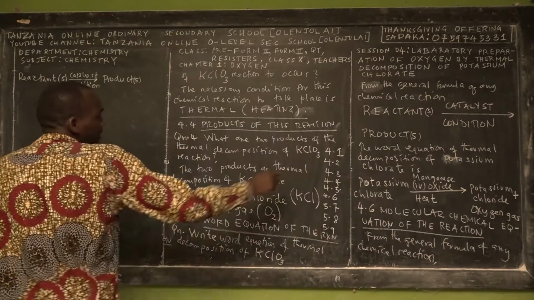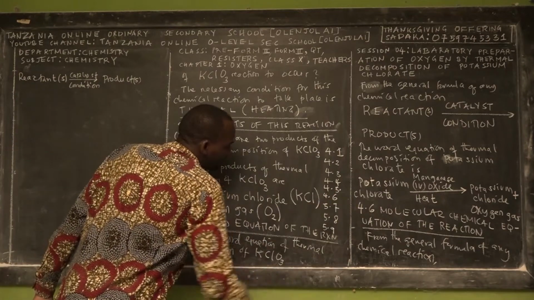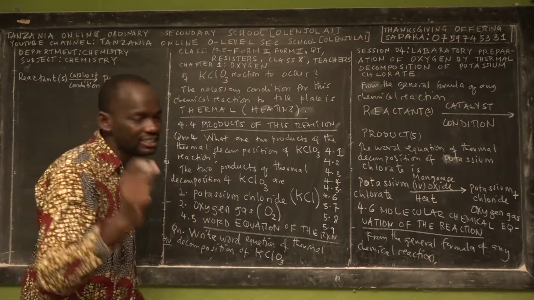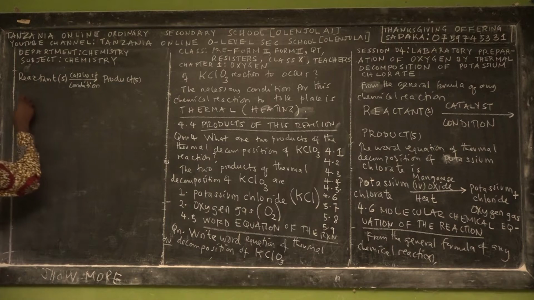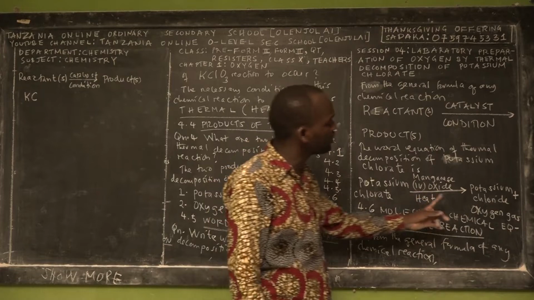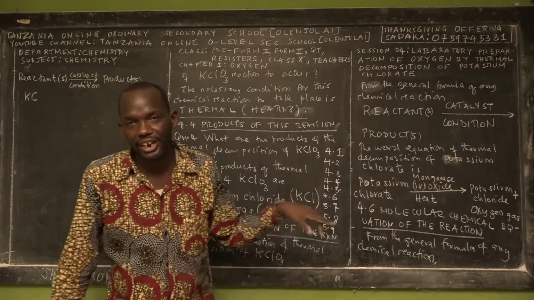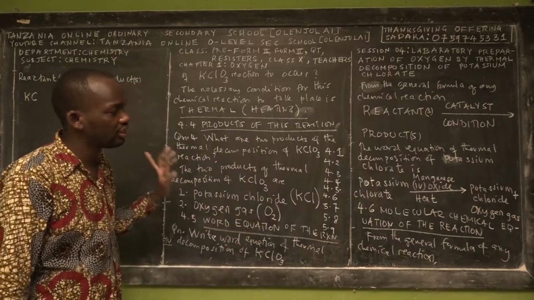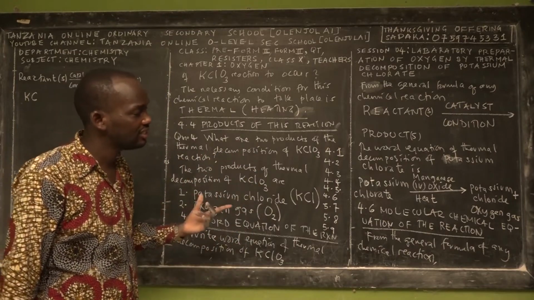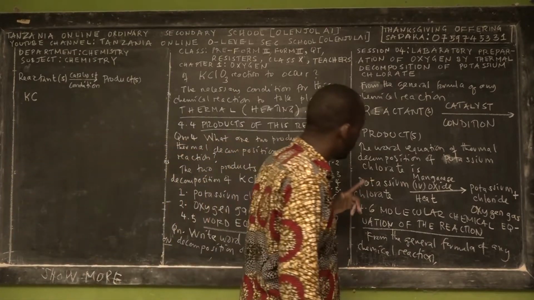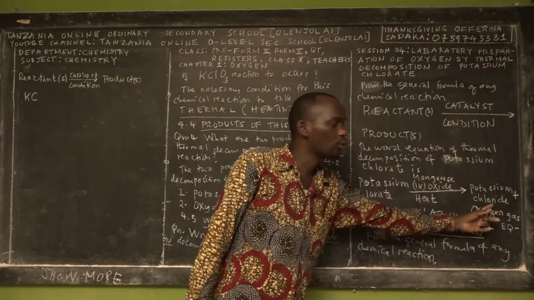Wonderful. So, what is the name of the reactant, potassium chlorate? Did I teach you its molecular formula? Yes, I taught you. Okay, what is the molecular formula of potassium chlorate? We start writing K standing for potassium. Then chlorate: the word chlorate is different from chloride.